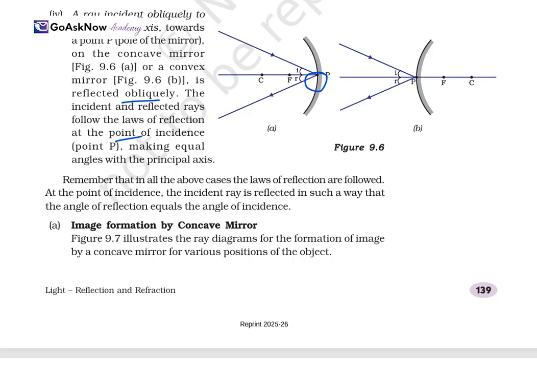Now remember that in all the above cases, the laws of reflection are followed at the point of incidence, and the incident ray is reflected in such a way that the angle of reflection is equal to the angle of incidence, as we know according to the law. Now image formation by the concave mirror.